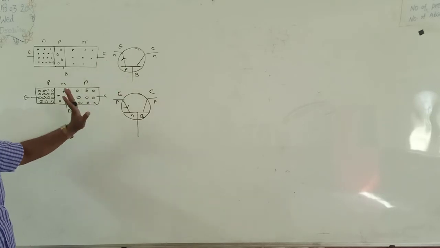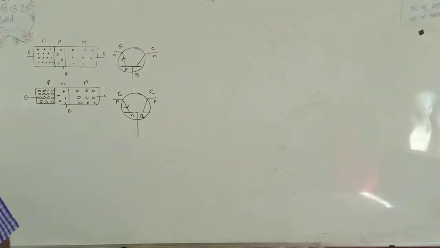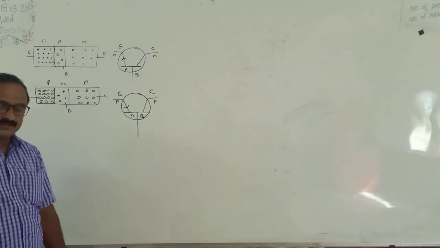They are very important circuit symbols, right? Next, again, in the same previous class, let us define CB configuration, CE configuration, and also CC configuration.